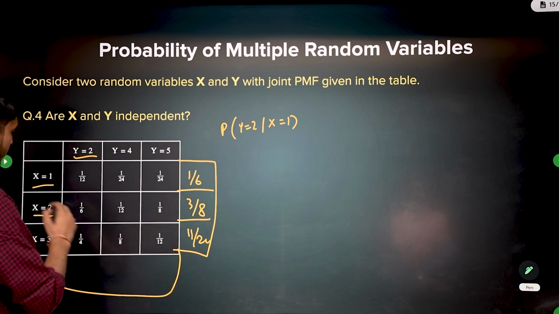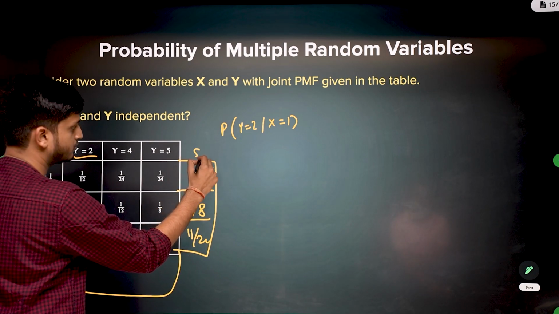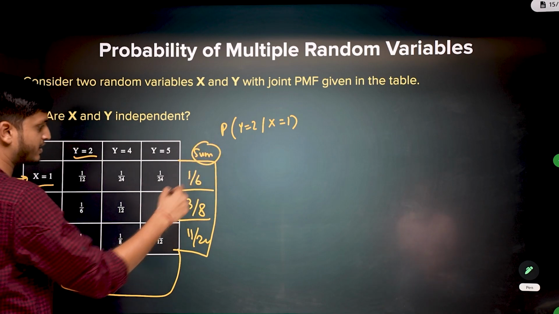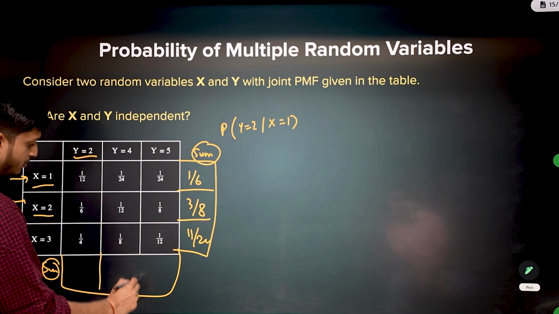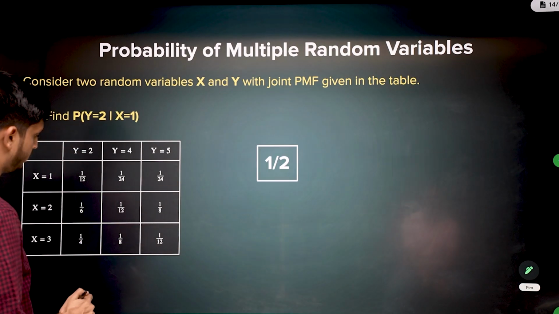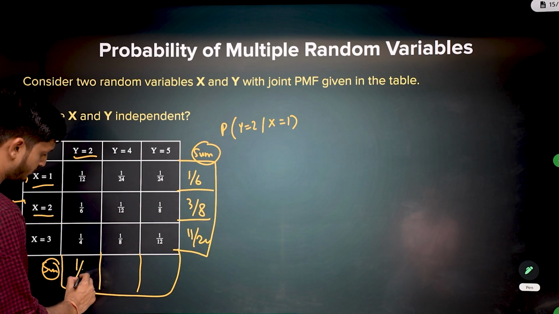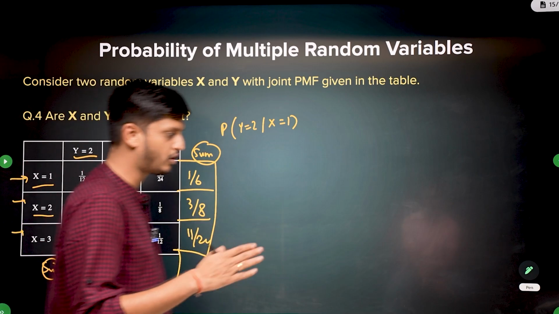This is basically the sum of first row, second row and third row. I have written the sum here. So this is the marginal probability of x, and here I am writing the marginal probability of y. The marginal probability of y we calculated to be 1 by 2, 1 by 4 and 1 by 4. This is the sum of columns.